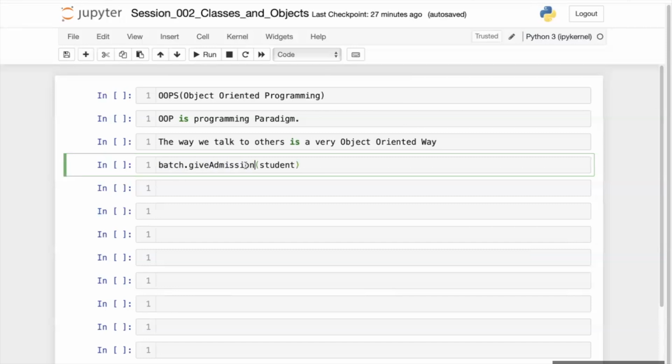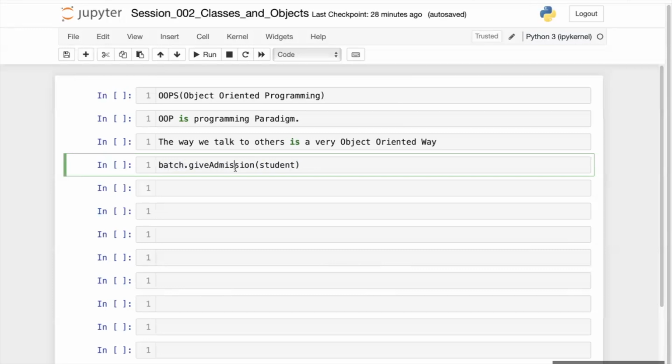So students should take admission in a batch, and this is a student. I'm talking about a student who can take admission in a batch. This is a simple thing. This is the understanding of a common man. If any common person sees this line, he will understand the message that this line is conveying.